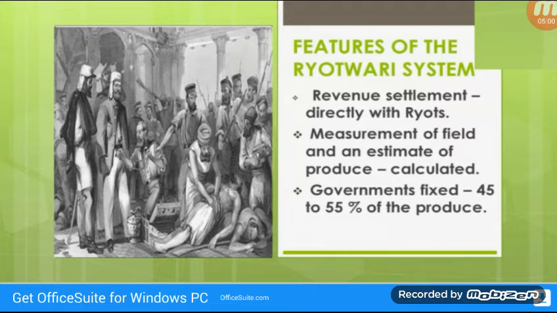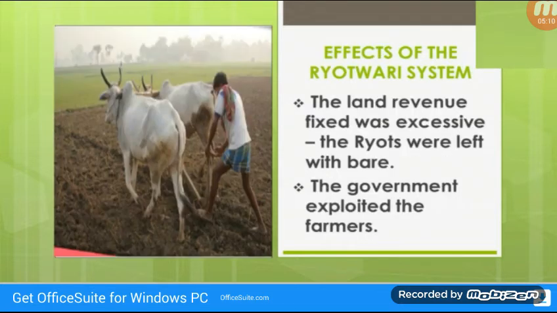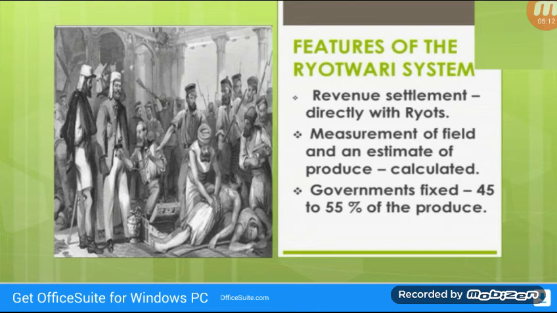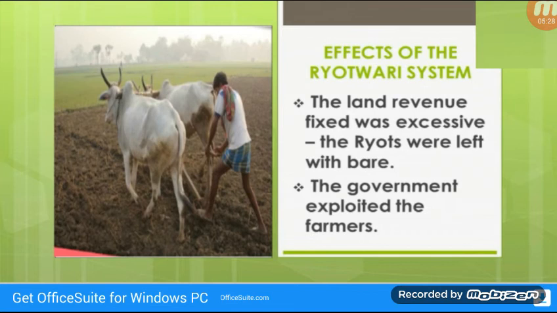Okay, features of the Raiyatwari system. Revenue settlement was done directly with the ryots. Measurement of the field and an estimate of produce was calculated. Government fixed the demand at 45% to 55% of the produce.